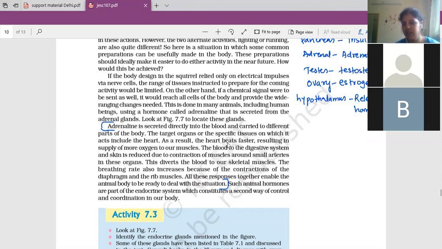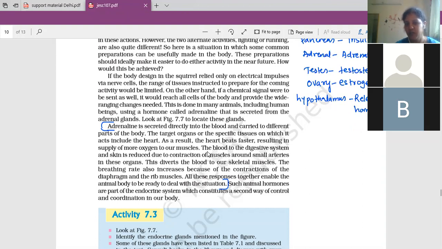As a result, the heart beats faster, resulting in supply of more oxygen to muscles. So more beating, so more oxygen supply. So that oxygen is directly supplied to the muscles rather than any other cells. It will stop the functioning of other cells; oxygen will be supplied to them after some time, but more oxygen has to be supplied to the